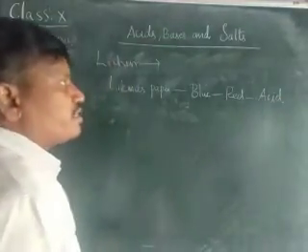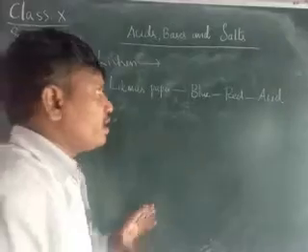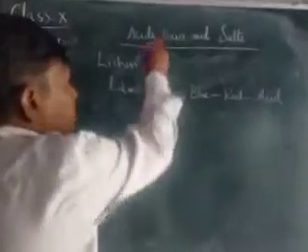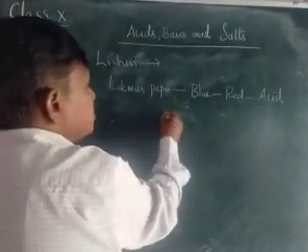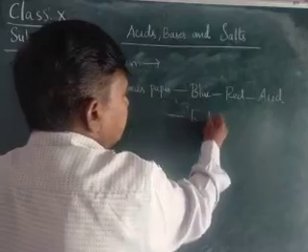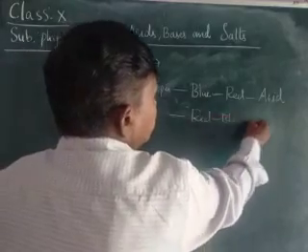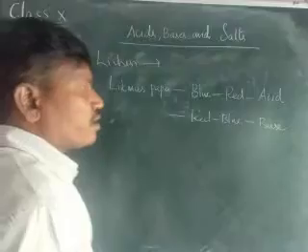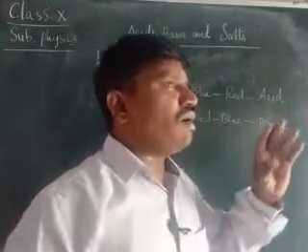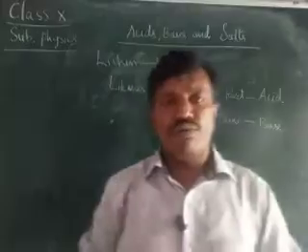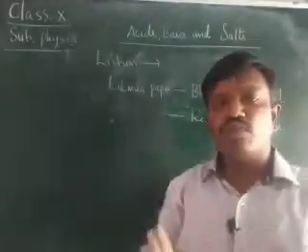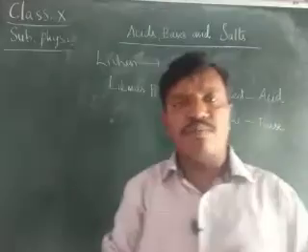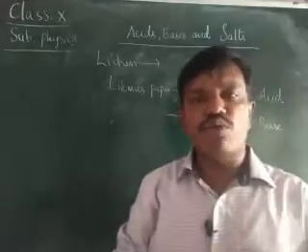Therefore, how to remember this? The other one, the second one, is base. If it changes litmus paper from red to blue color, then it is a base. Therefore, how to remember whether it is an acid, blue to red, or red to blue? There is a confusion: blue, red, blue. How to remember that? For that, I will give a code, children.